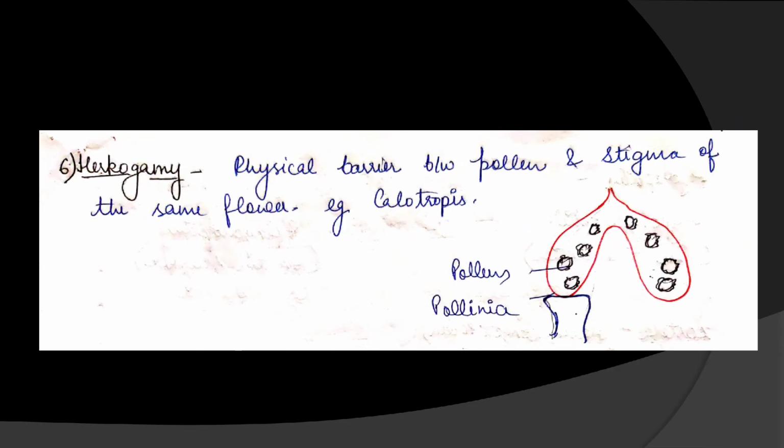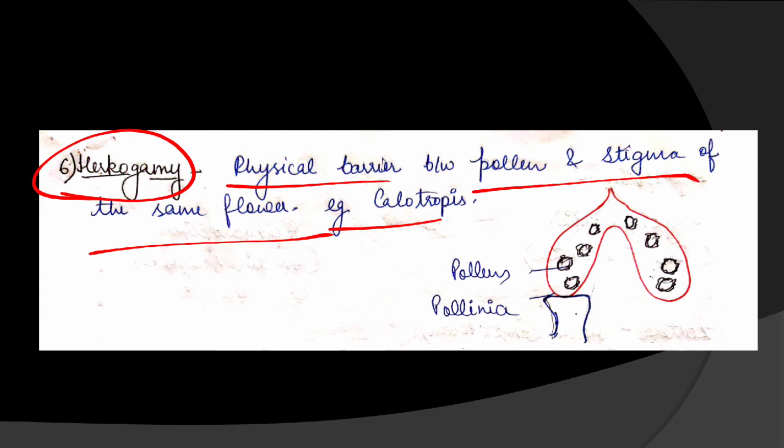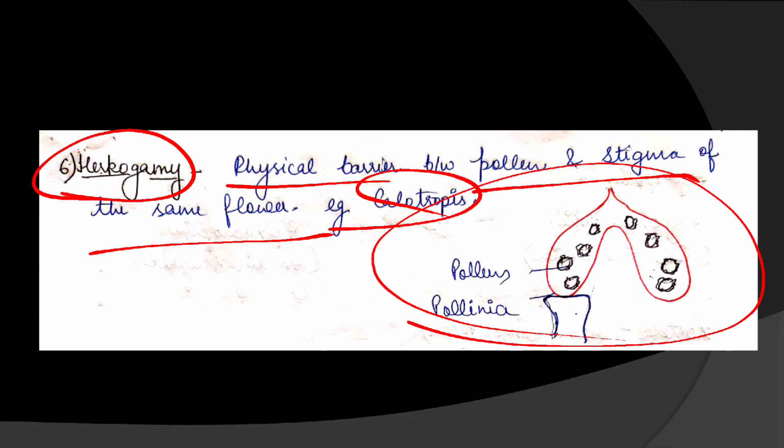Next is hercogamy. In hercogamy, there is a physical barrier between pollen and stigma of the same flower. Example is Calotropis. See this diagram. This is a membrane-bound structure, called pollinia.